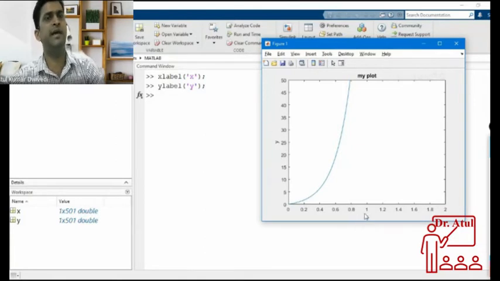In this way you can give labels to the X axis and Y axis, and you can give a title to the plot.